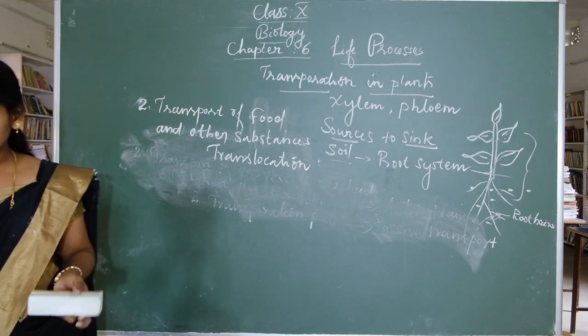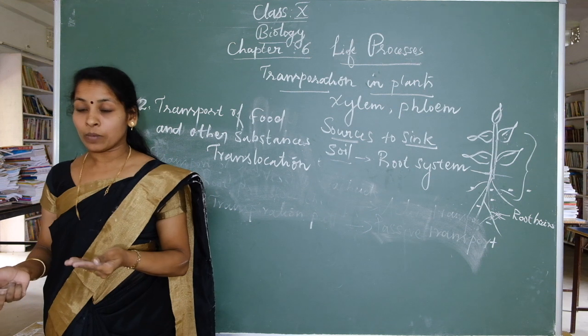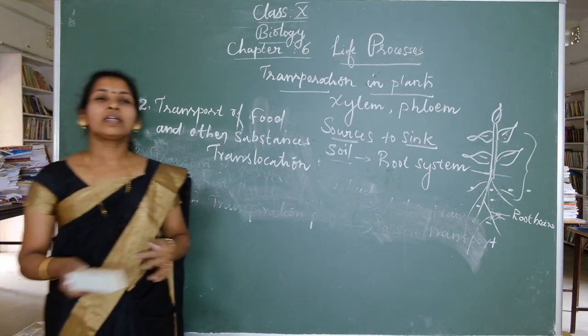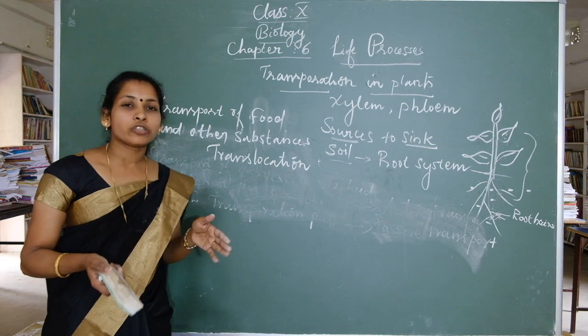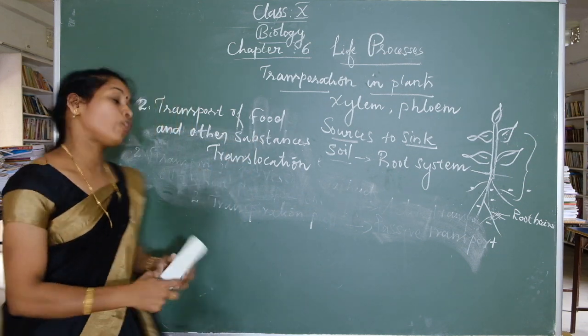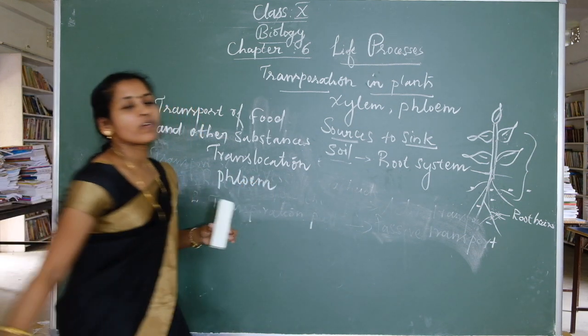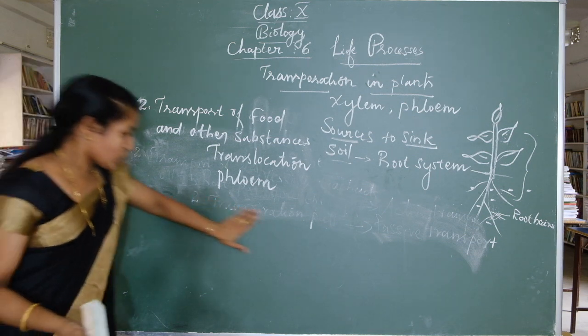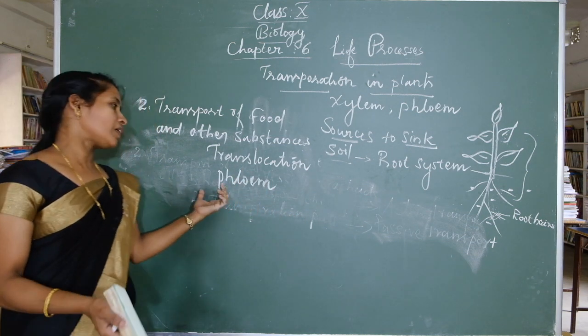What do you mean by translocation? Transport of soluble products such as sugar is called translocation. It is part of the vascular tissue. Which vascular tissue transports food and other substances? Phloem. The phloem vascular conducting tissue transports food and other substances from the leaf to all parts of the plant.